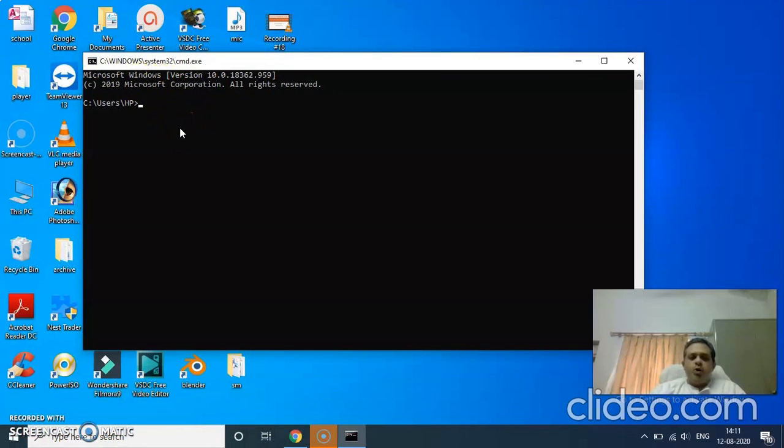No icons were there, no pictures were there. Each and every command you have to memorize and you have to type. For example, suppose I want to make one folder. I had the MD command, make directory, and give the folder name, right? And when you press enter, a folder was created. Fine. So this was the way you used to work in DOS.